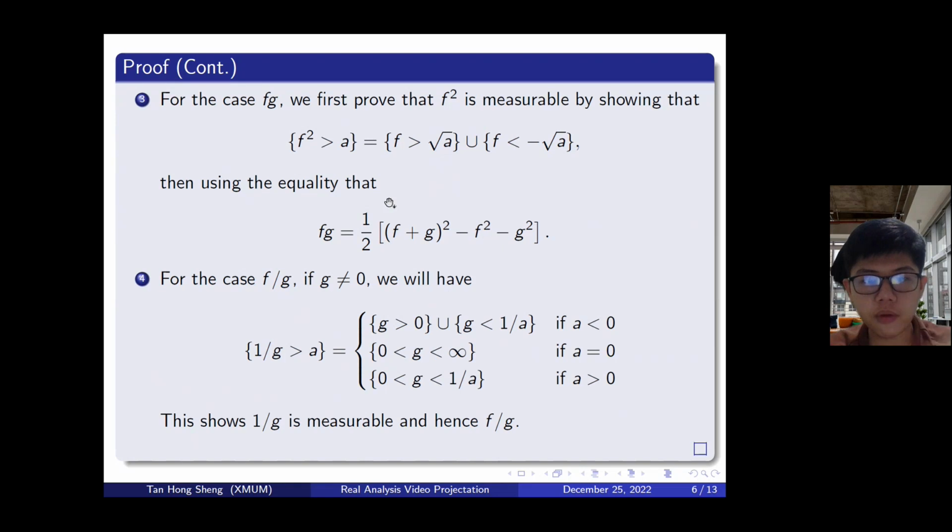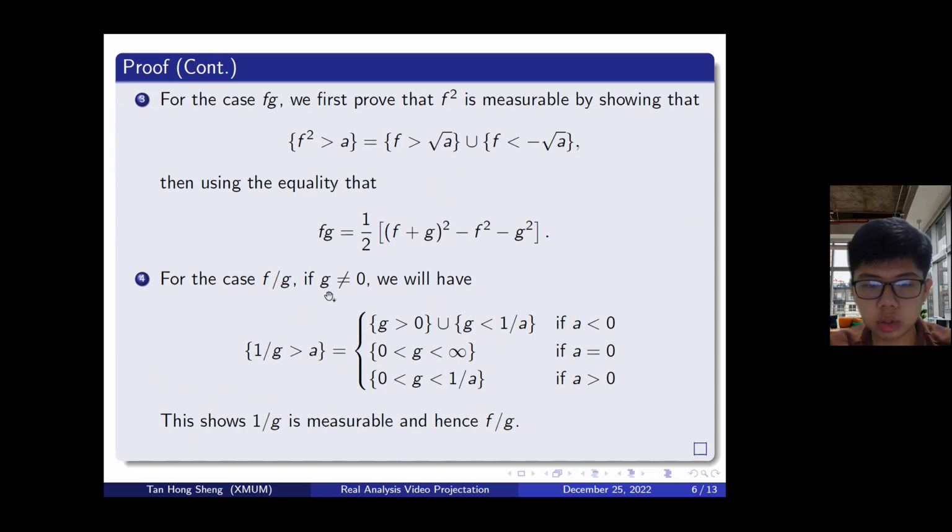So for the third function f times g, we first prove that f squared is measurable by showing that f squared greater than a equals f greater than square root a union with f less than minus square root a. Since f is measurable, the two sets on the right side are measurable, so their union is measurable, which shows that f squared is measurable. Now note that fg equals 1/2 times (f plus g) squared minus f squared minus g squared. We have fg is measurable since (f plus g) squared, f squared, and g squared are all measurable.